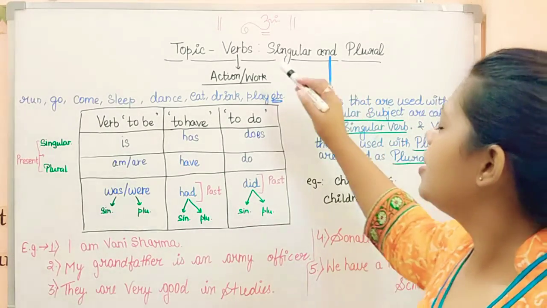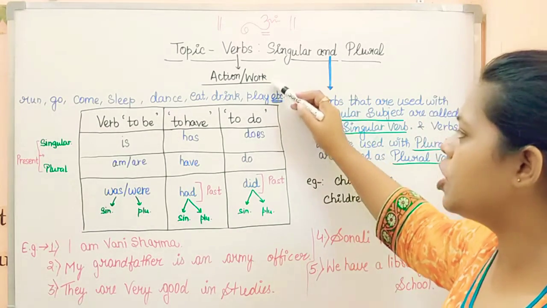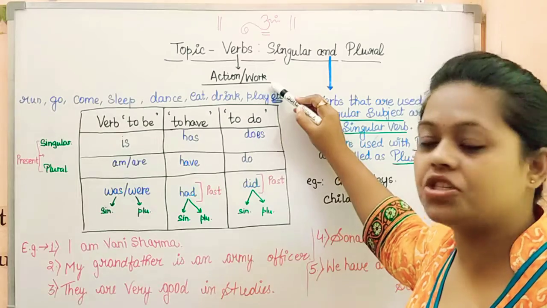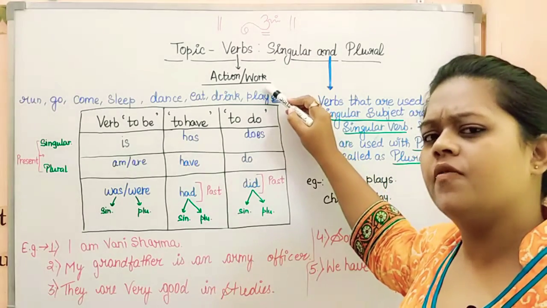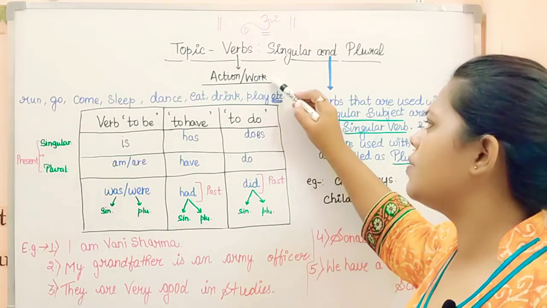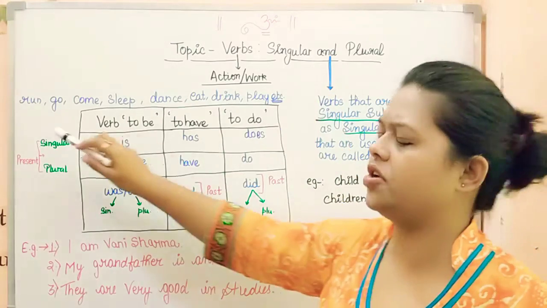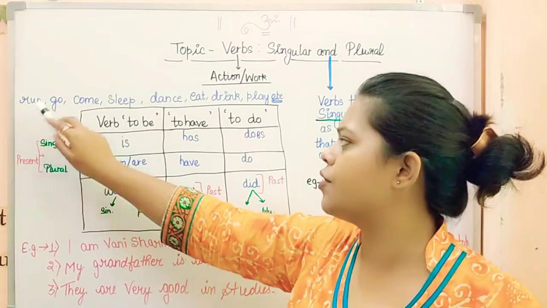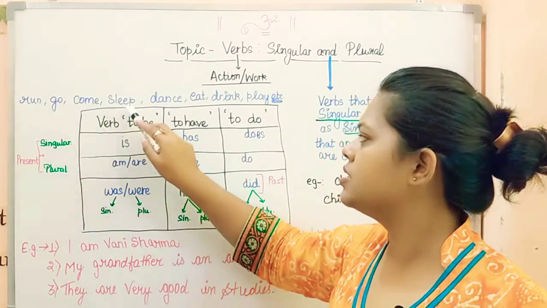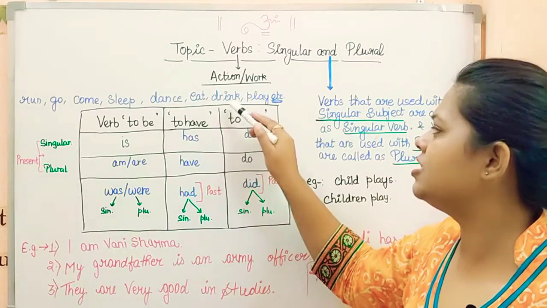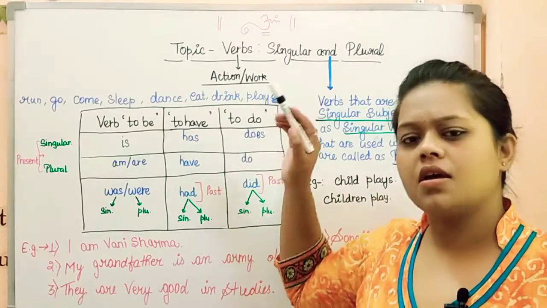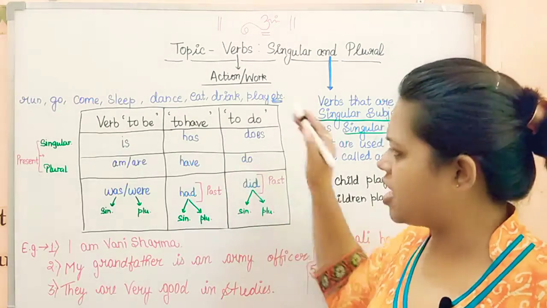So here let me revise it once again. Verbs are said to be action, or you can say work. जो work हम लोग करते हैं, that is said to be verb. So here we have some examples: run, go, come, sleep, dance, eat, drink and play. And there are many, but here I have written few.